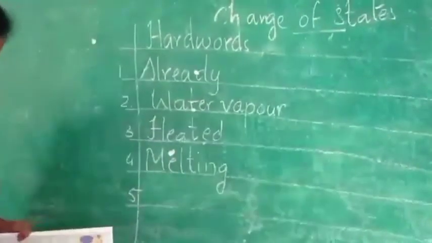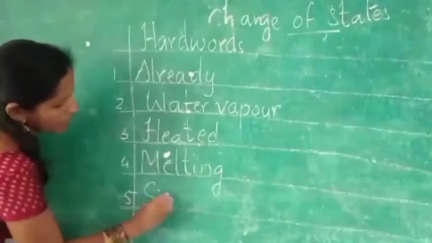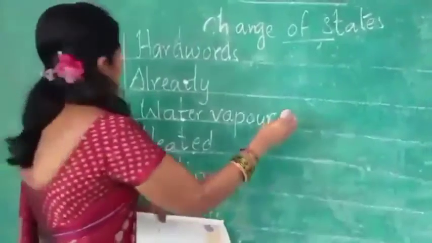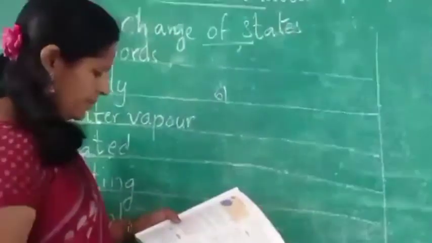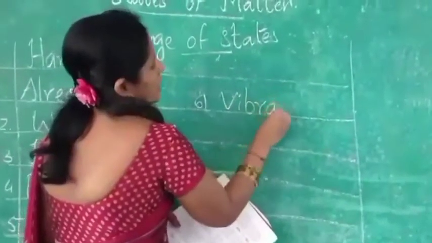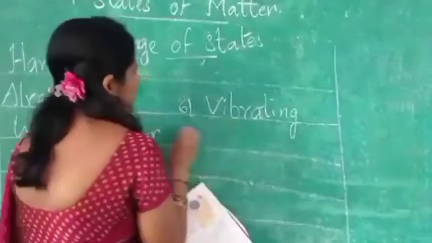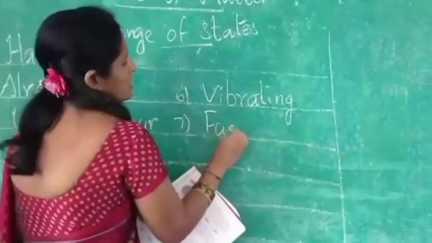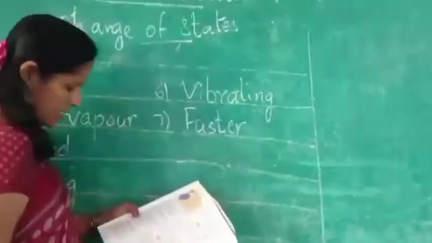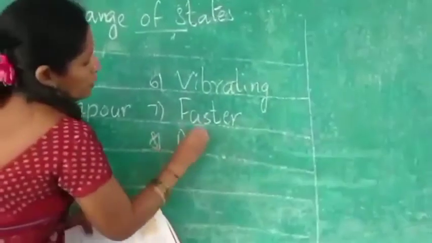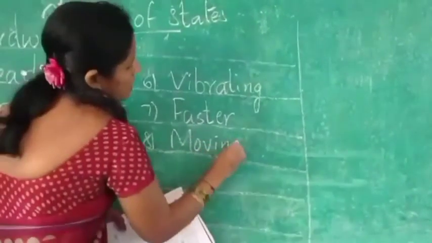Fifth one, similarly, S-I-M-I-L-A-R-L-Y, similarly. Sixth one, vibrating, V-I-B-R-A-T-I-N-G, vibrating. Seventh one, faster, F-A-S-T-E-R, faster. Eighth one, moving, M-O-V-I-N-G, moving.